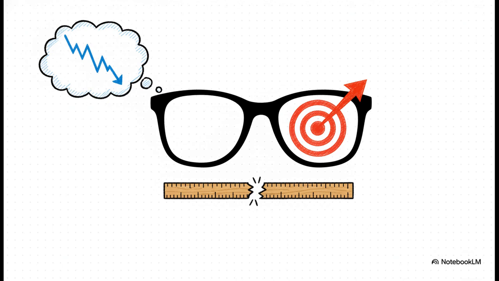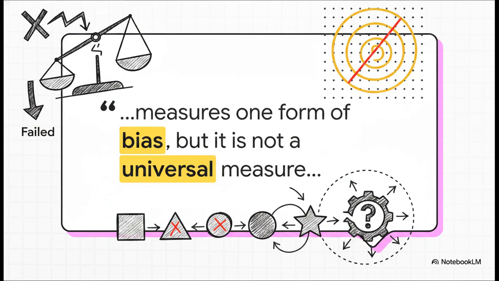On one side, the theoretical proxy, that operator norm, tells us the algorithm is performing worse, but in actual optimization reality, the algorithm is performing better. The mathematical proxy is literally misaligned with the true reality of the algorithm's performance. The authors hit the nail on the head when they summarize it like this: the Recht-Ré norm comparison therefore measures one form of bias, but it is not a universal measure of algorithmic performance.